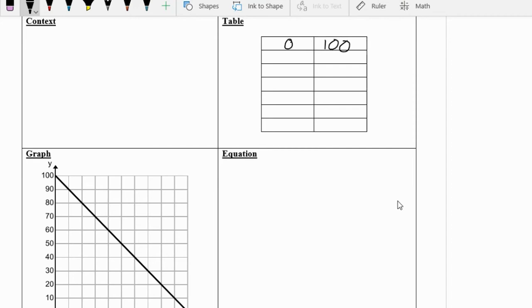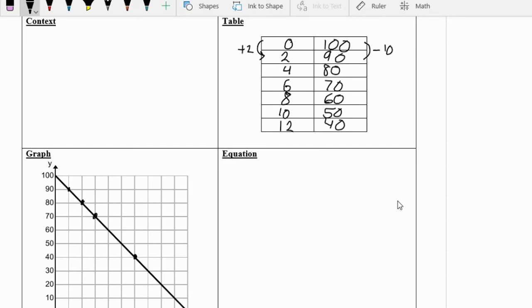And I'm going to come over here to 2. Well, 2 is 90. 4 is 80. I'm going to assume that 6 is at 70. Let me double check because I see a pattern. Yeah. So every 2 increase in x gets us a 10 decrease in y. So 8 is going to be 60, 10 is going to be 50, and 12 will be 40. Let's double check. Yep, 12 is 40. So as this increases by 2, this decreases by 10.